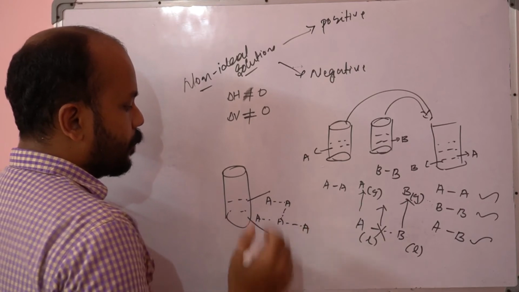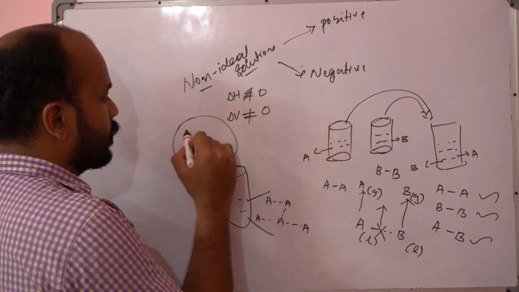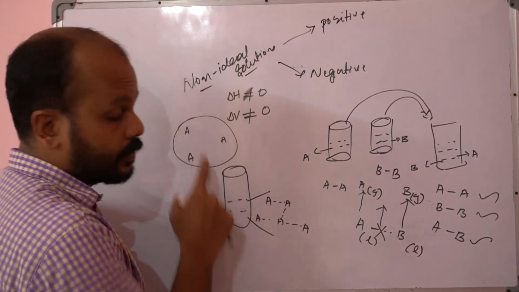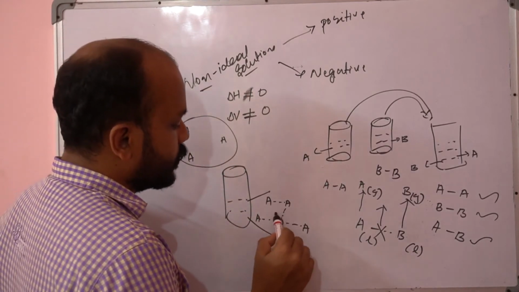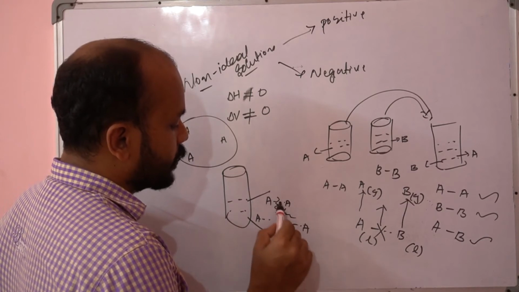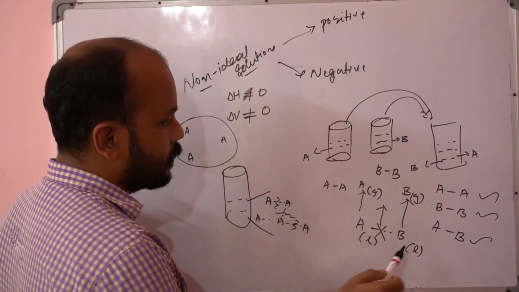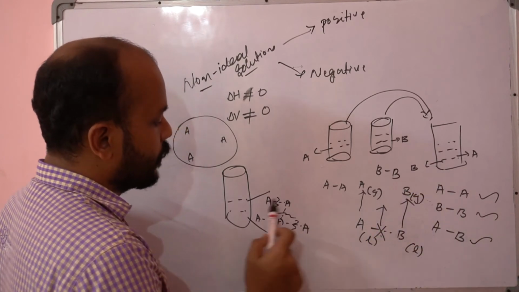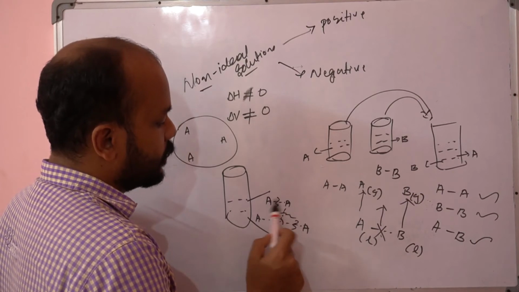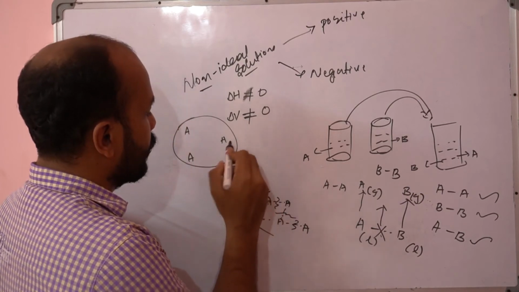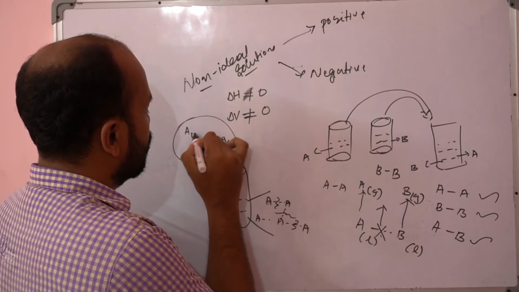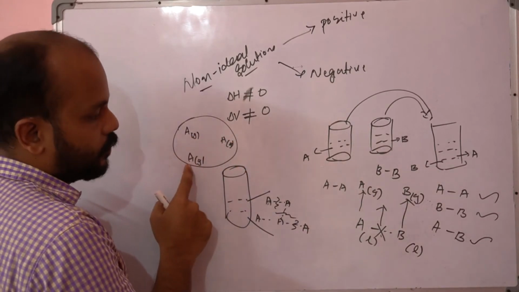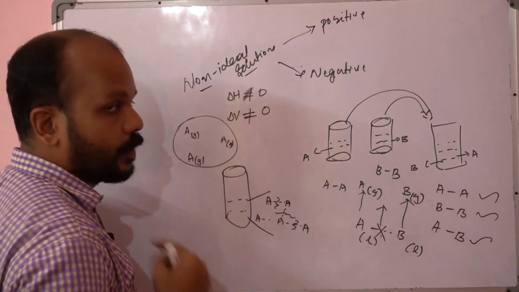But in the vapor state there will be no interaction between these molecules. So this bond has to break. The interaction between A and A has to break, or in this particular case, the interaction between A and B has to break. When the interaction between A and A breaks, it will go into the vapor state. In the vapor state the constituent molecules are very distant, so no force of attraction will operate between them.